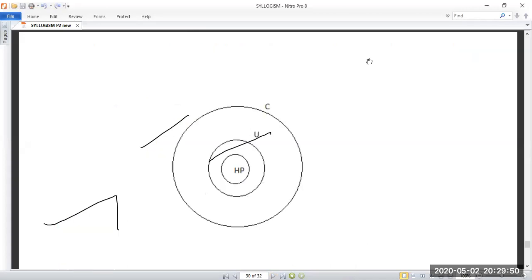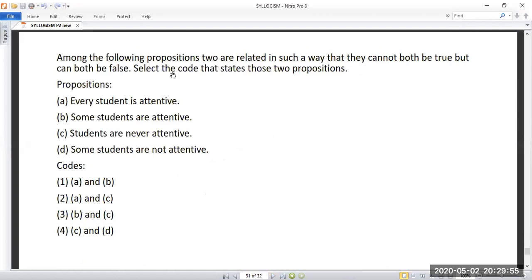So this is the answer I have done for you. And this one is the last question. Again and again, these kinds of questions are asked in the exams, so you cannot escape such questions. And if you learn the square of opposition, it will be easy for you. So we'll think about the square of opposition. If possible, you can learn it from YouTube also, no issues.